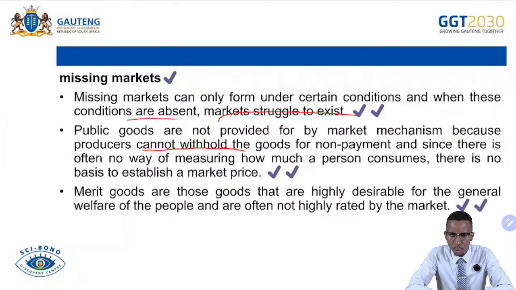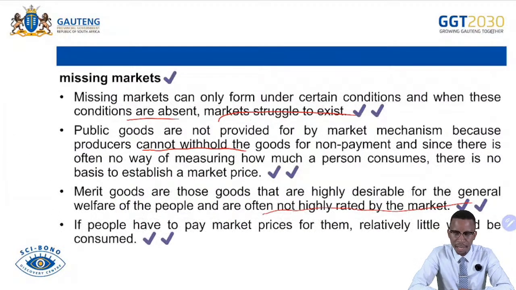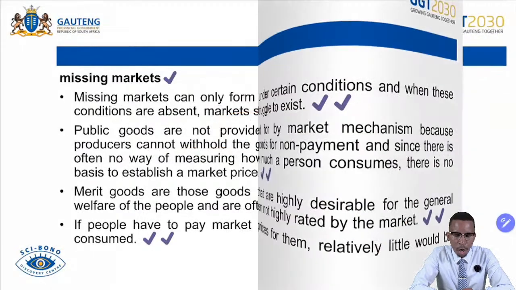Merit goods are those goods that are highly desirable for the general welfare of people and often not highly rated by the market. Markets are underrating these goods that are called merit goods, such as education, defense force, as well as healthcare. They are therefore supplied by the government. If people have to pay market prices for them, relatively little would be consumed of these goods. Therefore, the state intervenes to provide these goods because they are highly desirable for social welfare.